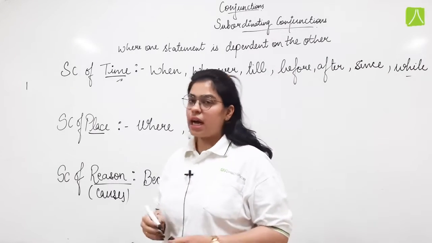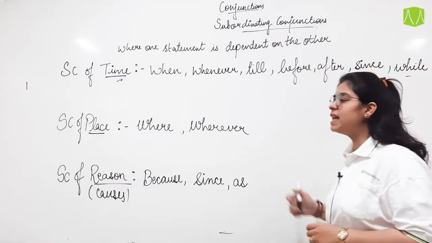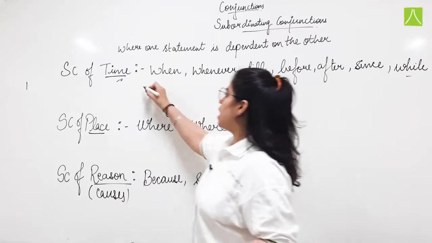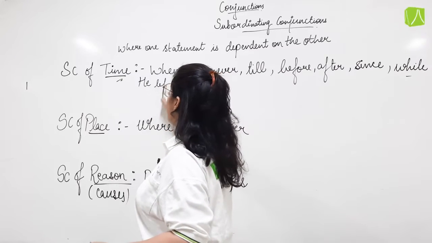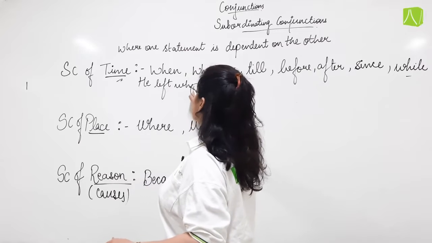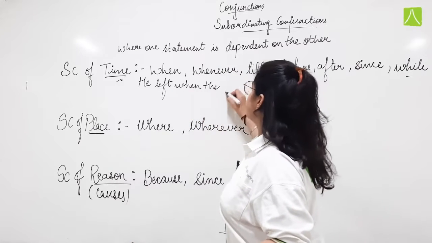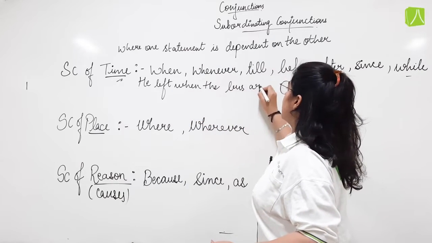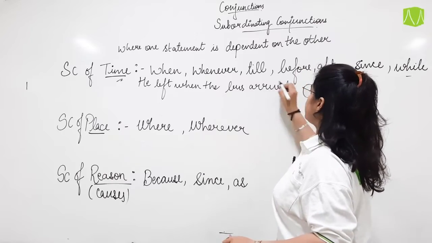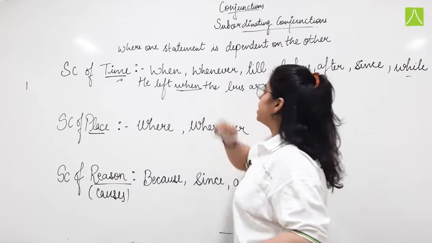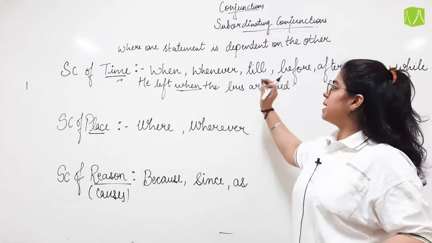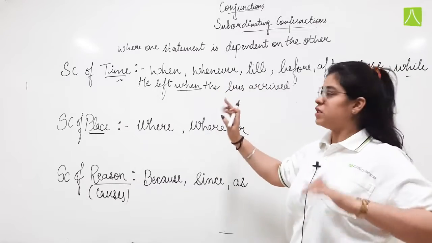So when, I wrote a sentence over here, he left when the bus arrived. So when is telling me a time period that as soon as the bus came, he left.